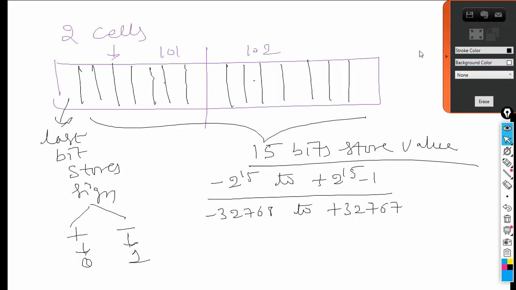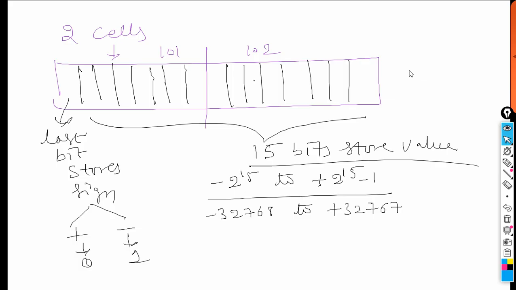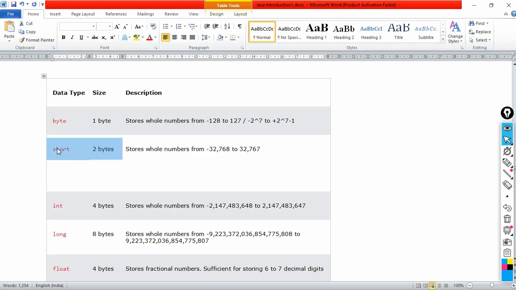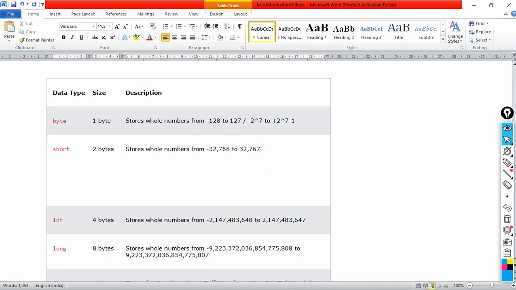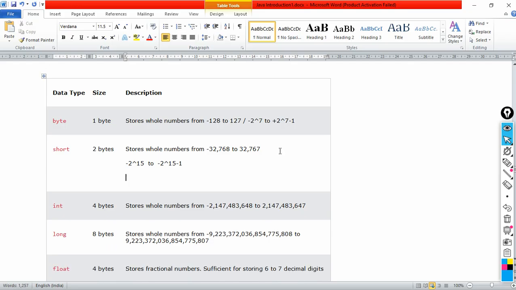Okay, this is what I'll paste. See, this is what actually is present over here. Short is 2 bytes, stores what? The whole numbers. So I can write the statement over here if you want. What is that, please? Minus 2 power how much? 15. Minus 2 power 15 to 2 power 15 minus 1. This is the value. See, this is what happens with it.